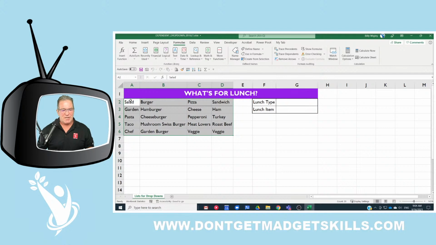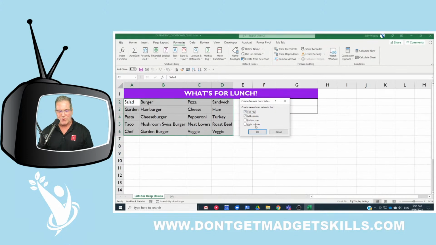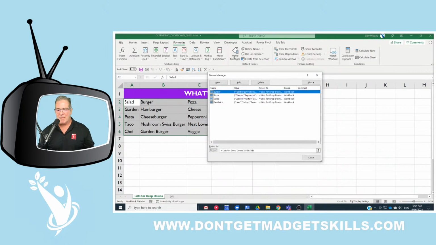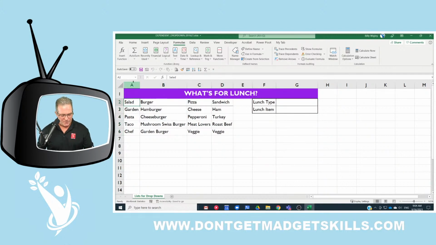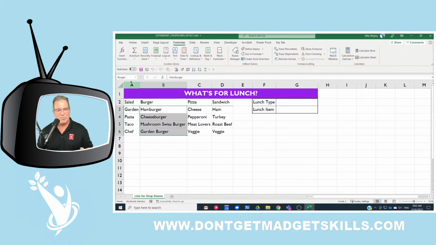So we selected our range of data. We went to Create from Selection, and we selected from the top row, not any of the other ones, just the top row. And now when we go to our Name Manager, we can see that we have our defined names there. Cool. And now watch this. Let's go up here to the name box. In the name box, look at this. We defined some names, and each one is attached to something. So when I click burger, look at that. That is the list for burger. Salad, that's the list for salad, and the like.